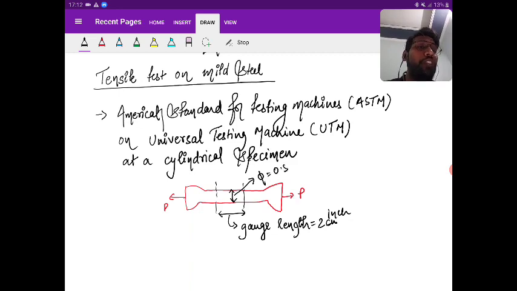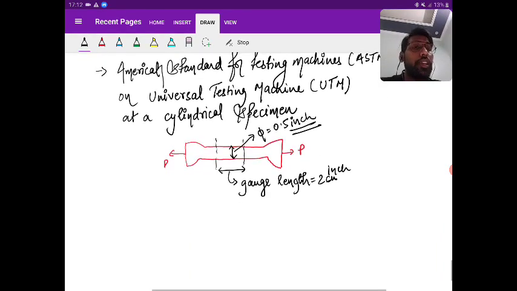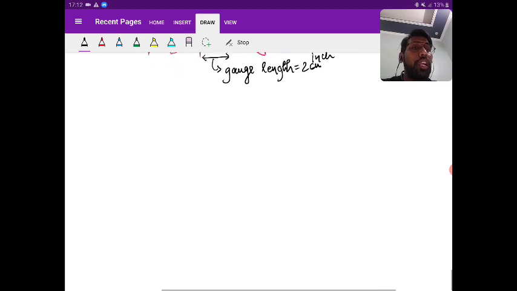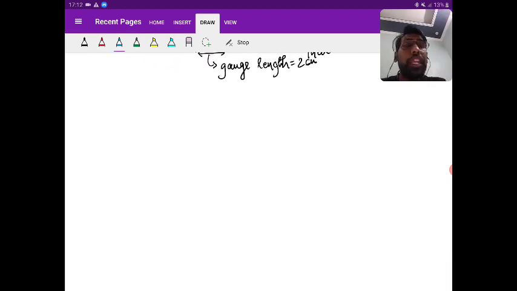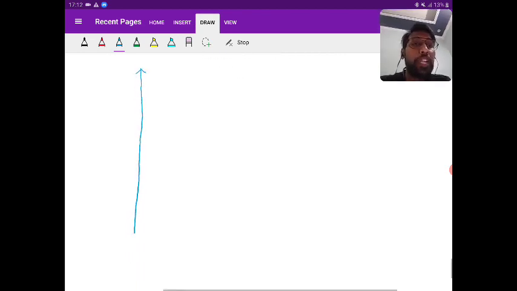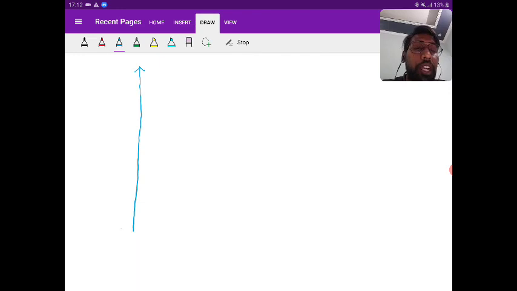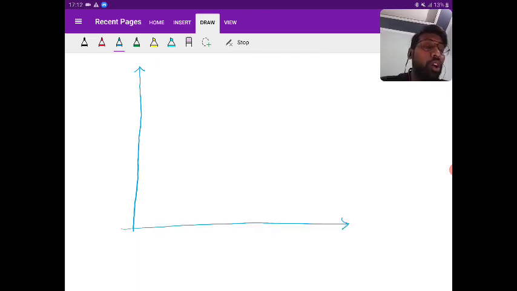Now you can imagine the cylinder in this particular gauge length. Yes or no? Okay. So the result that is obtained in this particular part after doing the tension test on the mild steel is as follows.